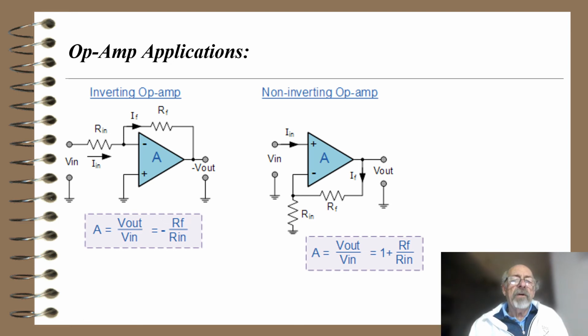Here are a couple of circuits that show the inverting op amp I just talked about. Notice the gain of this is RF over RN, and they work quite well. That's an inverting op amp because the output is 180 degrees out of phase with the input. The input's going into the inverting input, the minus input. Next to it is a non-inverting op amp. The same two resistors dictate what the gain is. The gain is a little bit different this time. It's 1 plus RF over RN, and it's in phase because the input's going into the plus or non-inverting input.